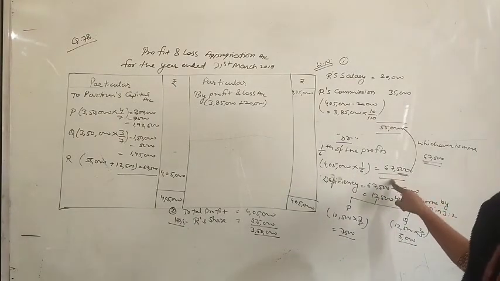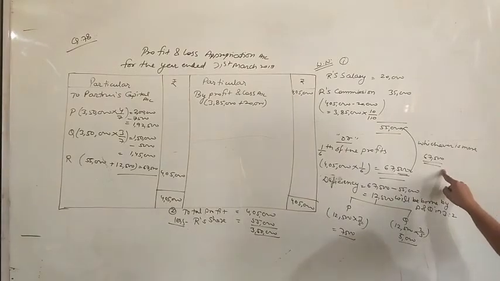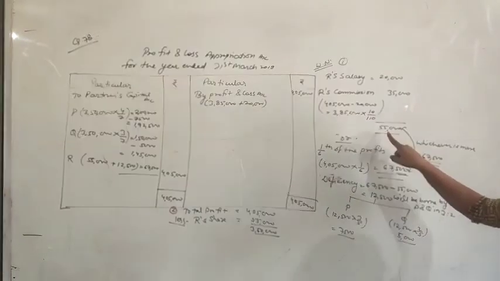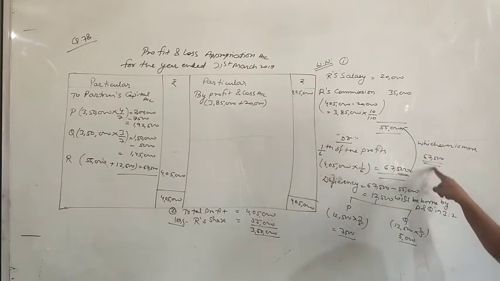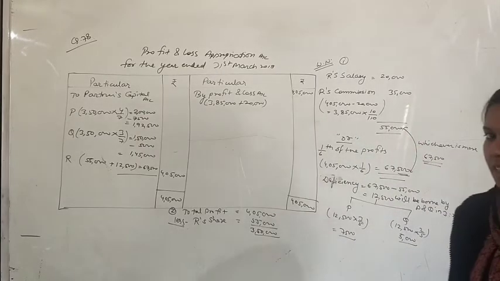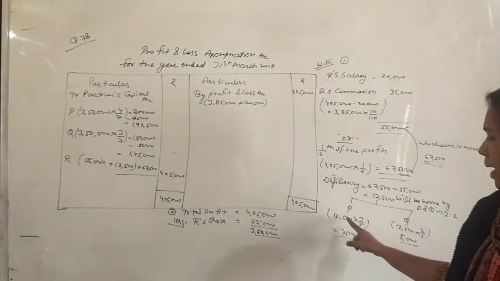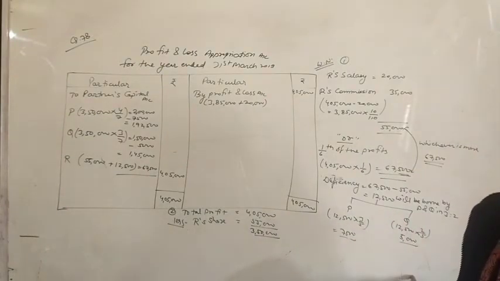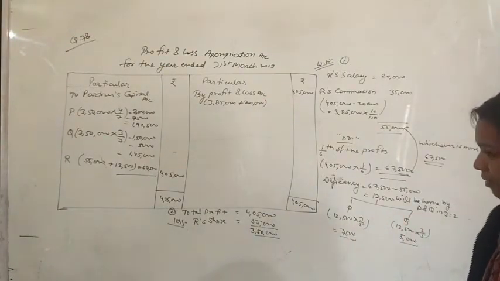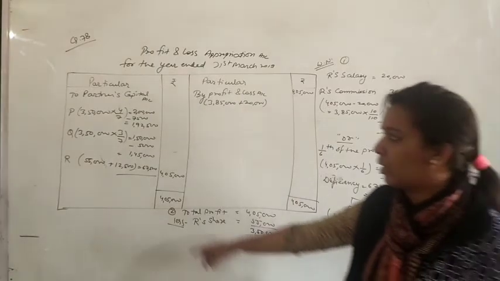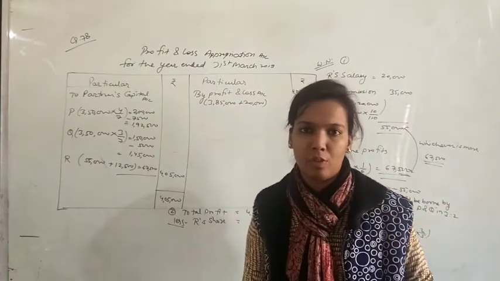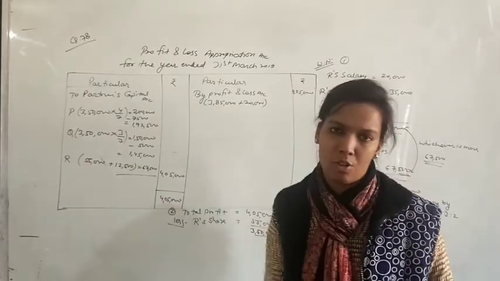Whichever is more out of these, so more is 67,500. Out of 67,500, 55,000 he got as salary and commission, and deficiency 12,500 will be borne by P and Q in 3:2. Means 7,500 and 5,000 will be sacrificed by P and Q. So here we deducted from these and we added to our share.